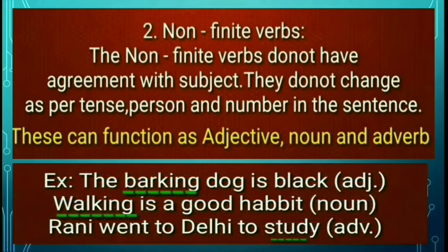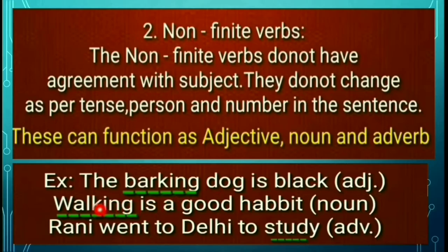So look at the examples here. First one: the barking dog is black. Here barking is a verb, but here it is not showing the action. Here, is shows the state of being, that is the verb. So here barking is in the place of an adjective. Which dog is black? Barking dog. Is it? It is in the place of an adjective. So it is a non-finite verb.